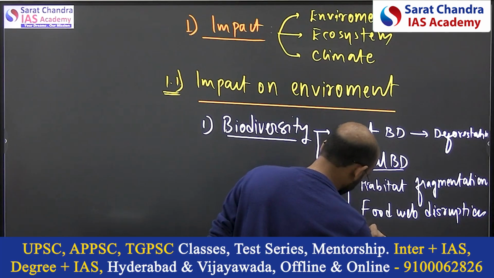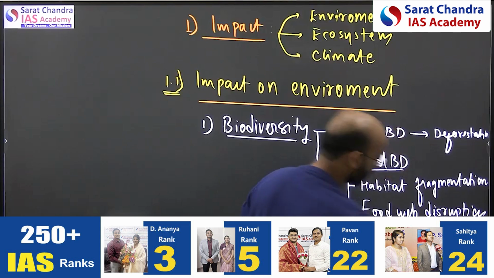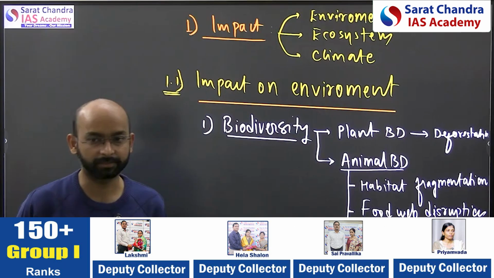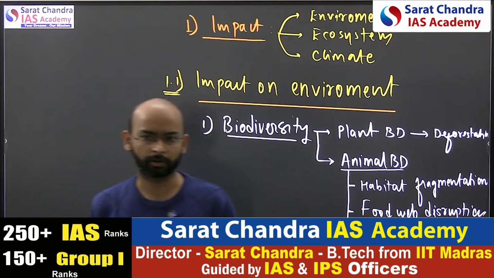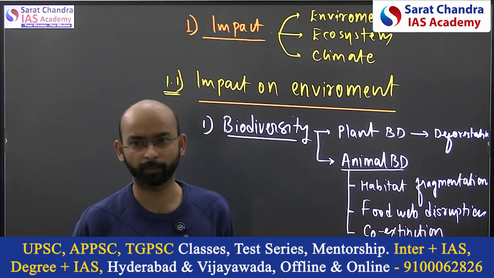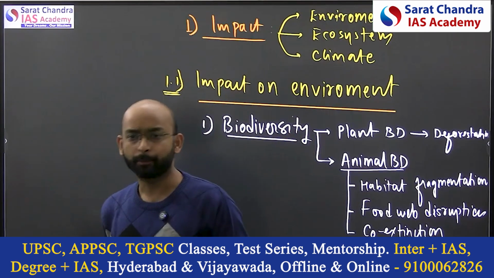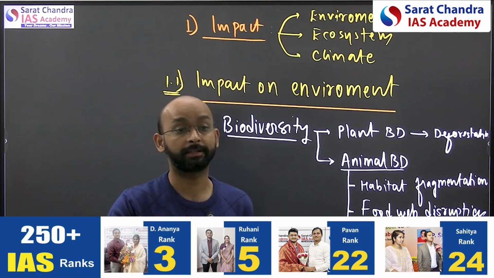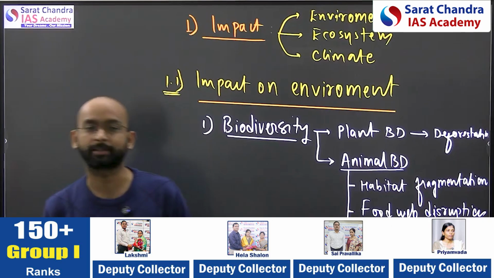The third is called co-extinction. This is a very common feature in any kind of biodiversity loss. Co-extinction means, see, there is interlinking. If you remove all the deer from one forest, what will happen? The lion population will also decline, right? And gradually they can become extinct. That means when one creature goes extinct, it also leads to the extinction of other dependent creatures or wild animals. So that concept is called co-extinction.